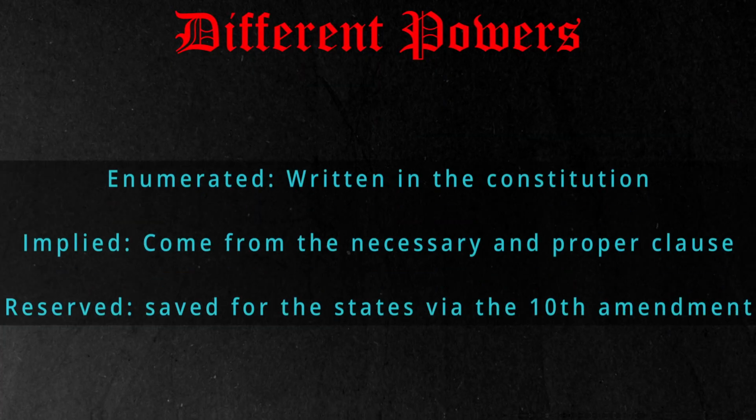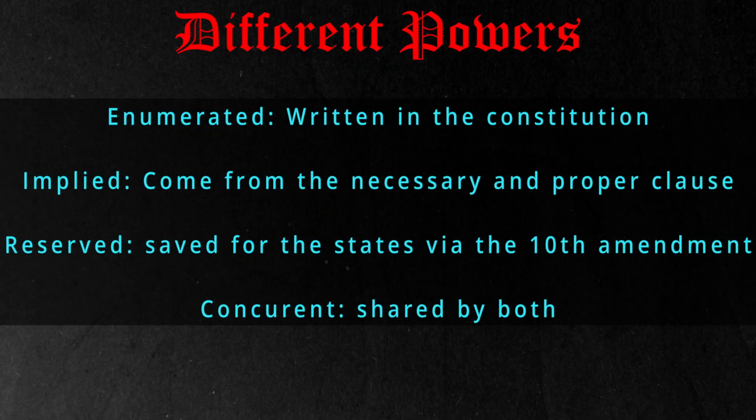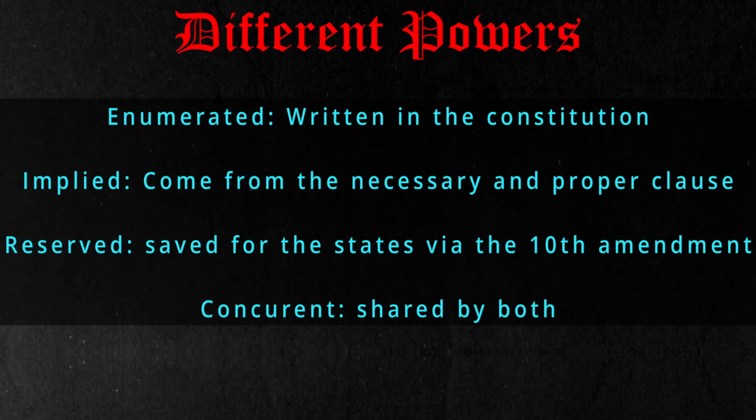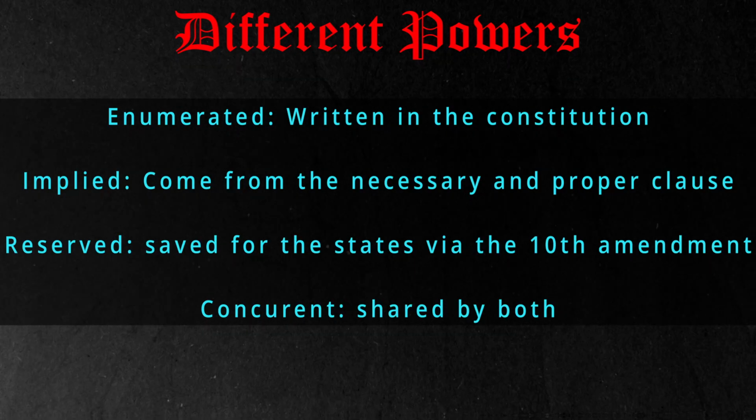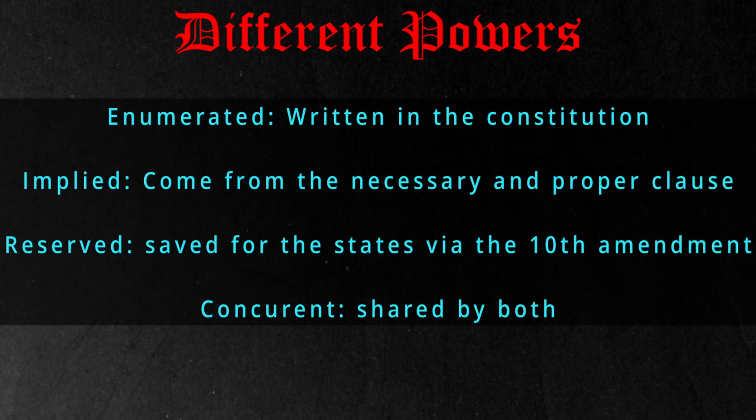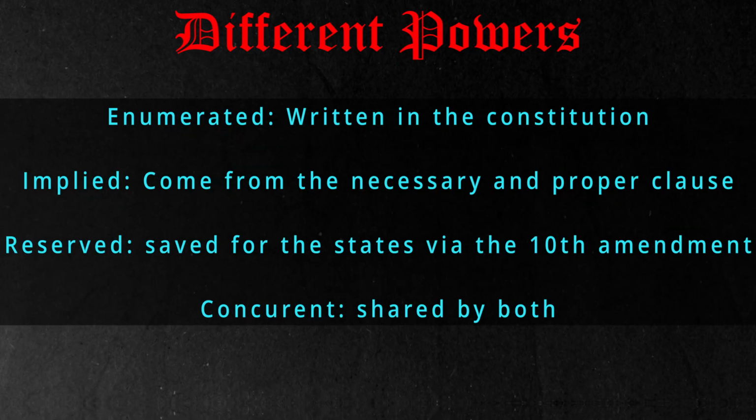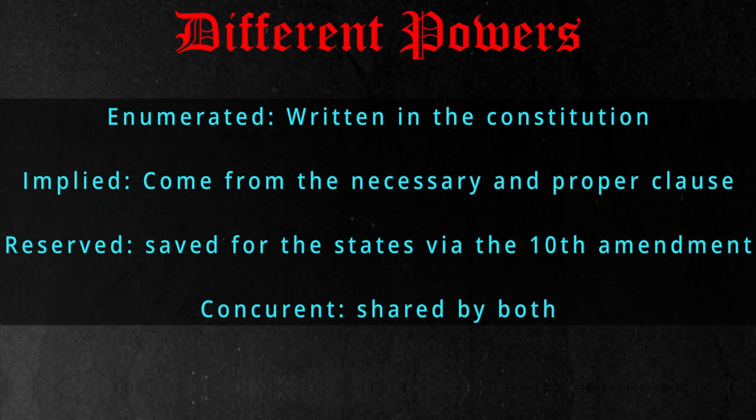Now let's break down their powers. Enumerated powers are written in the Constitution. Implied powers come from the necessary and proper clause. Reserved powers are saved for the states via the 10th Amendment. And concurrent powers are shared by both.